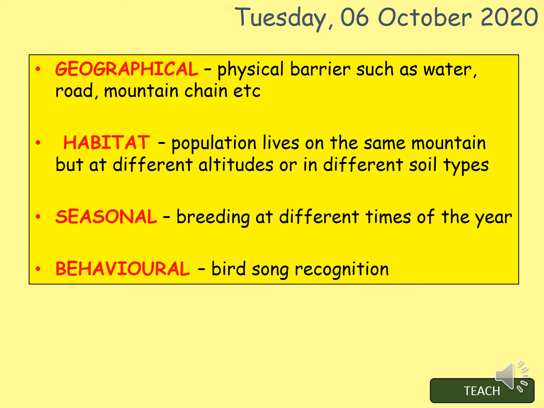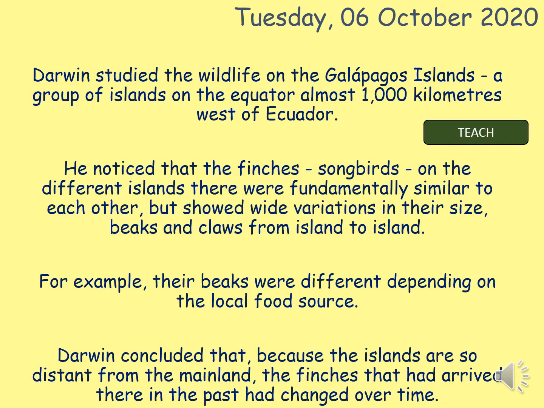So, things to consider. Geographical changes, so physical barriers such as water, road, mountain chains, etc. Habitat changes, so a population lives on the same mountain but at different altitudes or a different soil type. Seasonal changes, so they breed at different times of the year. There are also things to consider with behavioural changes, so change in bird song would be another obscure example of a cause of speciation.